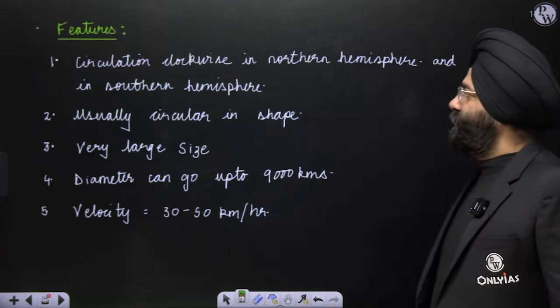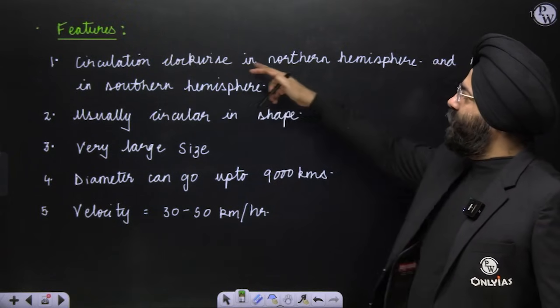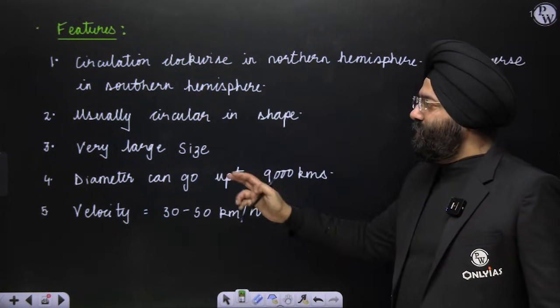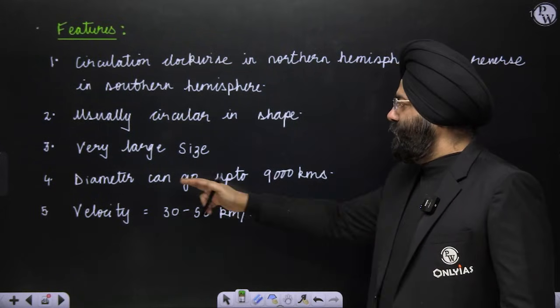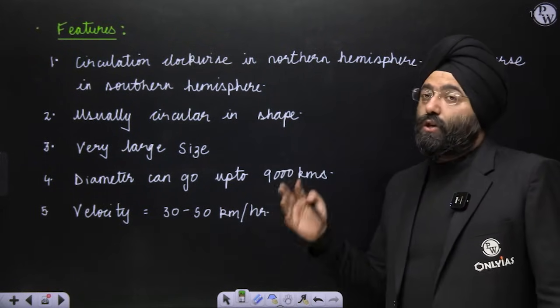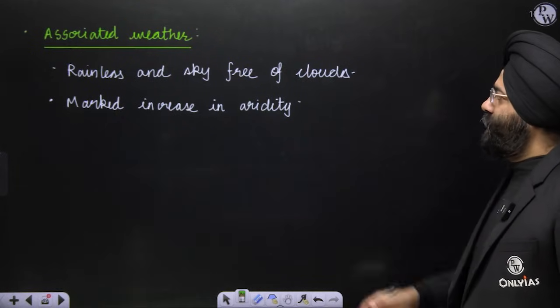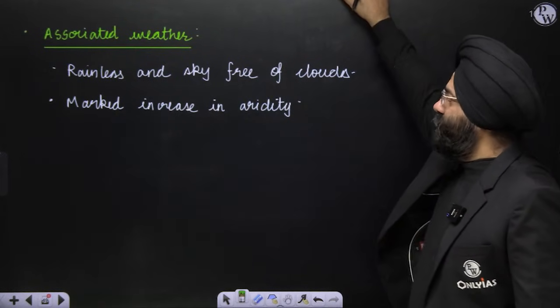Right? Now see here, features: they circulate clockwise in the northern hemisphere and anti-clockwise, or reverse, in the southern hemisphere, usually circular in shape. They are very large in size. Diameter may go up to 9,000 kilometers. This is huge. Velocity from 30 to 50 kilometers per hour. Associated with it is rainless, clear sky because it is high pressure.